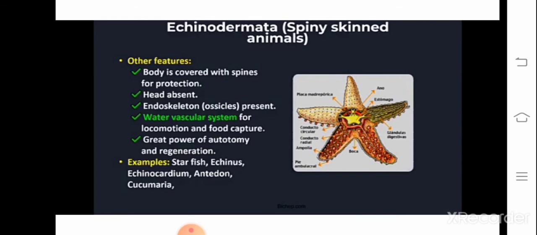In Porifera we studied the water canal system, right? But here they have a special feature called the water vascular system.